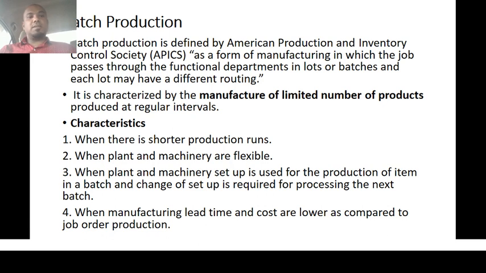Here the job passes through different functional departments, which are separately established in the layout. The product is moved from one process to another batch-wise or lot-wise in a different route.